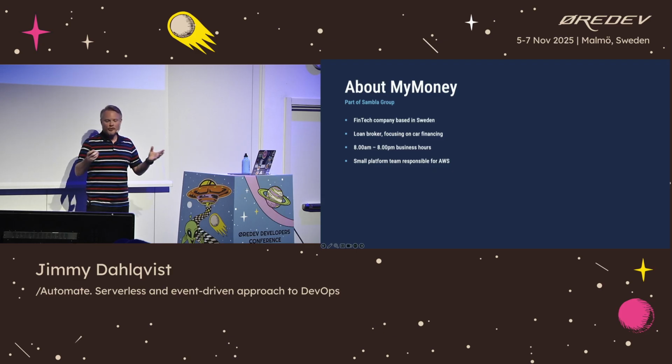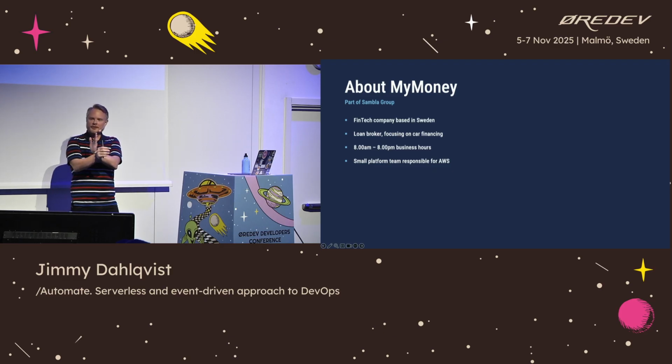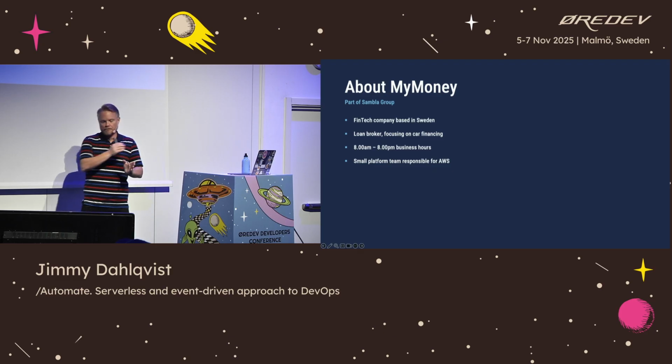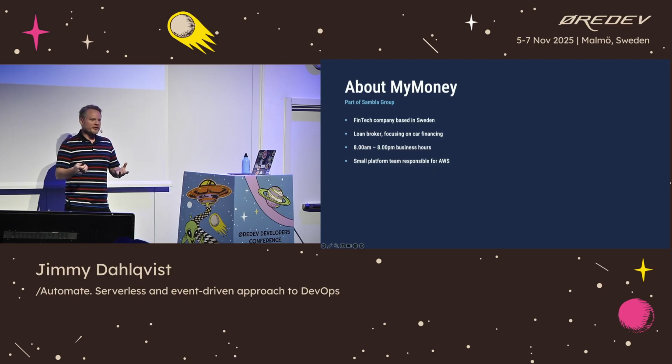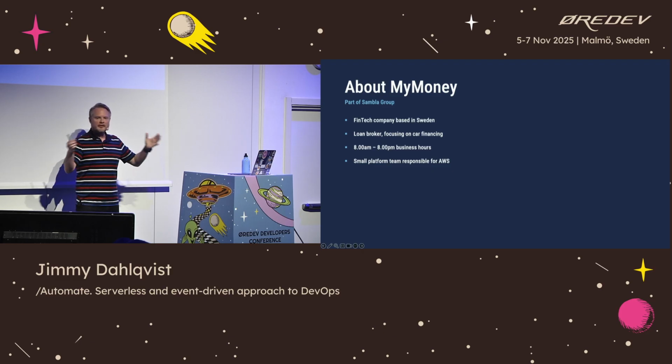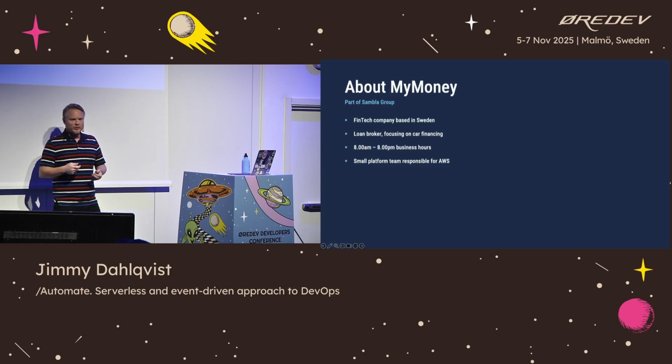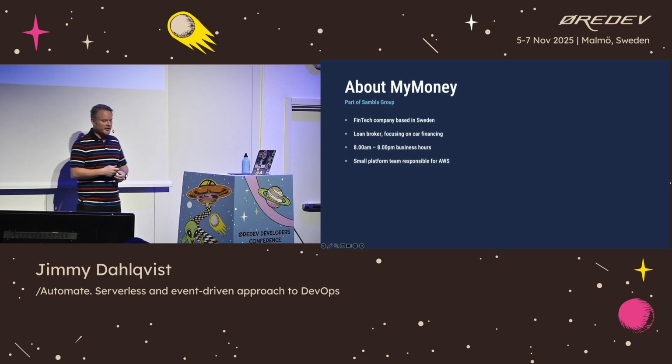We are a loan broker focusing on car financing, and as a loan broker, we basically sit between you as a customer and the banks that handle the financing. Our normal business hours are between 8 a.m. in the morning and 8 p.m. in the evening. That's when car dealerships are open and using our systems to sell cars. We are a very small platform team that took care of everything in AWS. We're basically 3 people doing this.